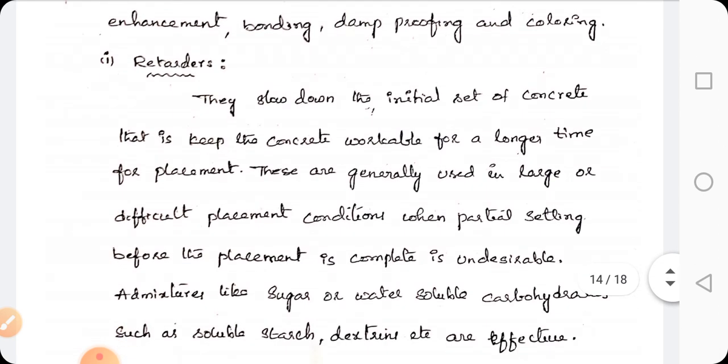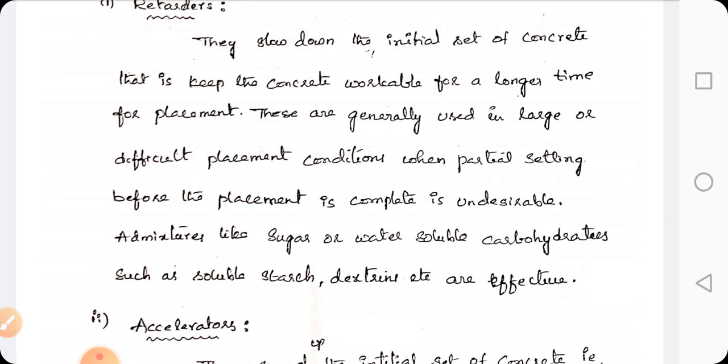Now the first one, coming to the admixtures, that is retarders. When we are adding this admixture, they slow down the initial setting of concrete, that is, keep the concrete workable for a longer time for placement. These are generally used in large or difficult placement conditions when partial setting may occur before the placement is complete. Admixtures like sugar, water soluble carbohydrates such as soluble starch, dextrine, etc. are the examples for retarders.